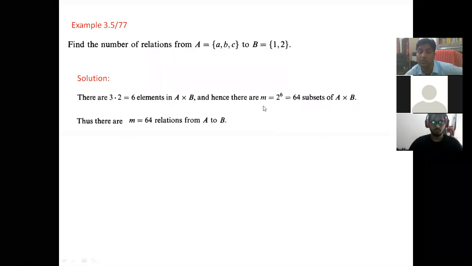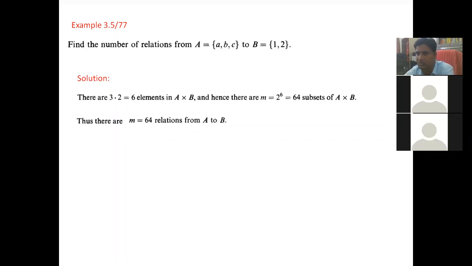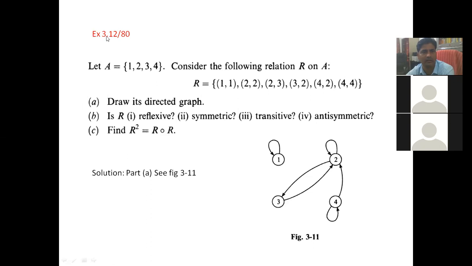Now we have to find all the different subsets of A cross B, because each subset gives a relation. Since A cross B has 6 elements, the total number of subsets is given by the formula 2 to the power n. Here n is 6, so 2 to the power 6 equals 64 subsets of A cross B. Therefore, there are 64 relations from A to B. The number of subsets of A cross B gives the number of relations from A to B. Now example 3.1 on page number 80. Let A be {1, 2, 3, 4}.